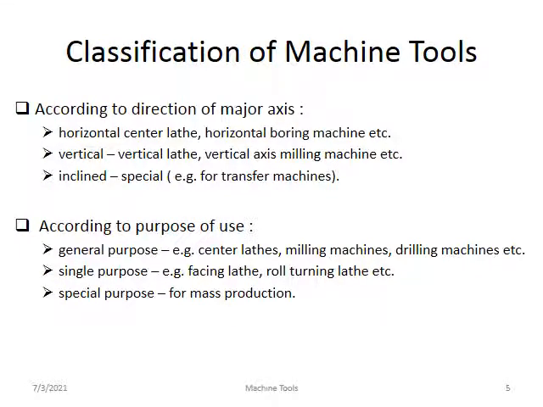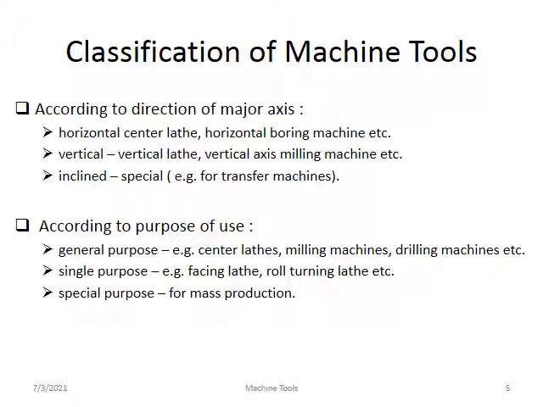Next is the classification of machine tools, or different types of machines used in industries or factories. First, classified according to the direction of the major axis. You can sub-classify into 3 groups: horizontal, vertical and inclined. Horizontal examples are lathe machine, milling machine, boring machine. Vertical also has lathe and milling. Inclined means a special type, for example transfer machine.